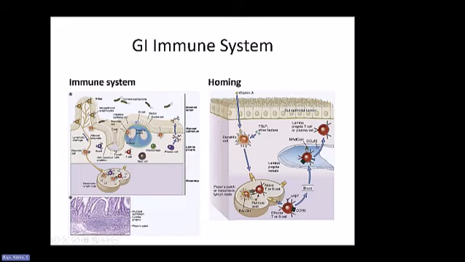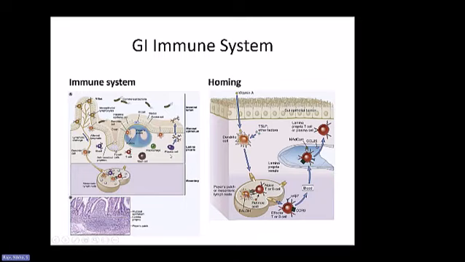There are all these different cells of the innate immune system, such as dendritic cells and macrophages, that are present in the lamina propria of the GI tract. Goblet cells release the mucus layer that provides an additional physical barrier.